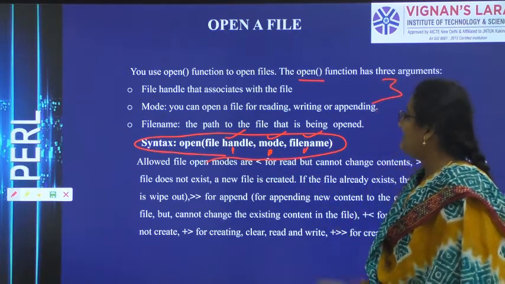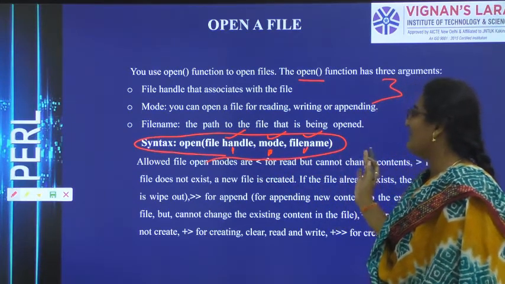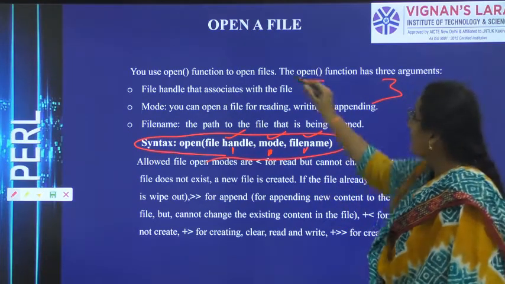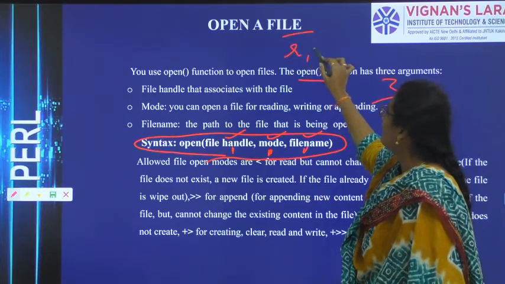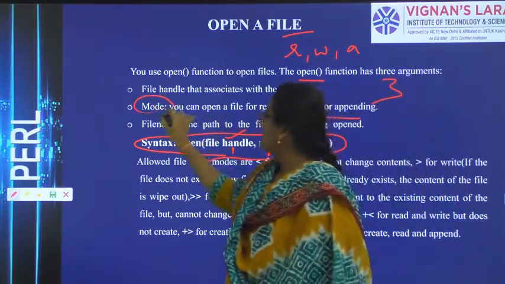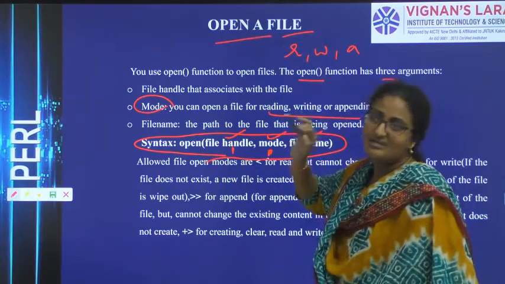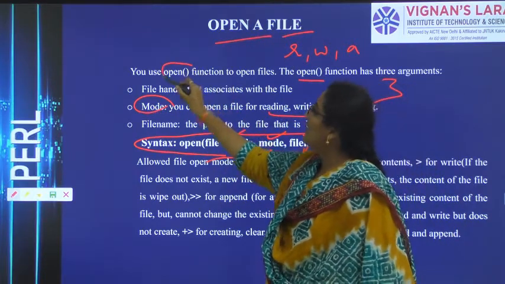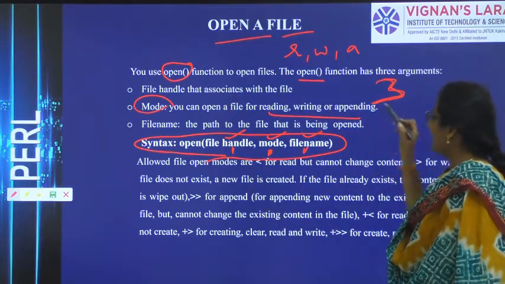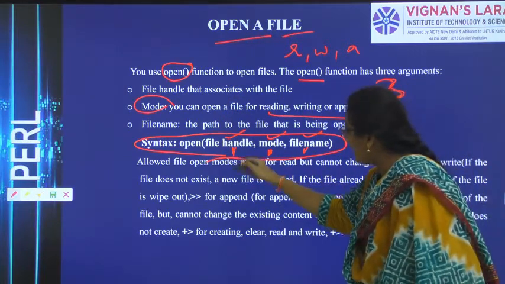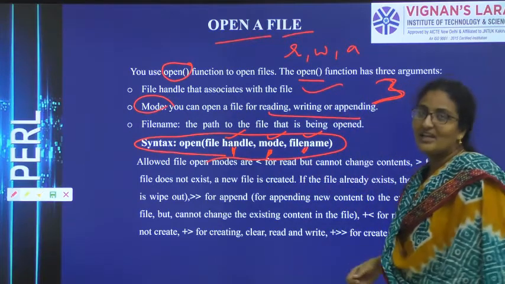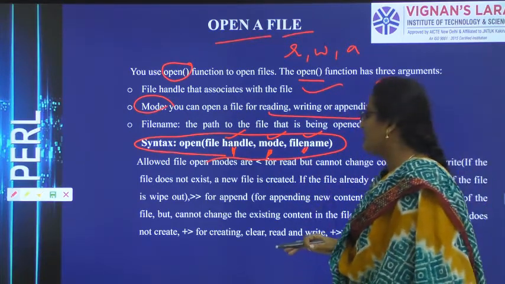The file handle is always associated with the file. Mode is whether you are going to read into that file. After opening, what do you want to do? You want to read, write or append. That is mentioned in the mode. You are opening the file; that is the operation. To open the file, you have the function open, and in that open function you have 3 parameters: file handle, mode, file name. The file handle is the variable which is used to perform the operations on the file.